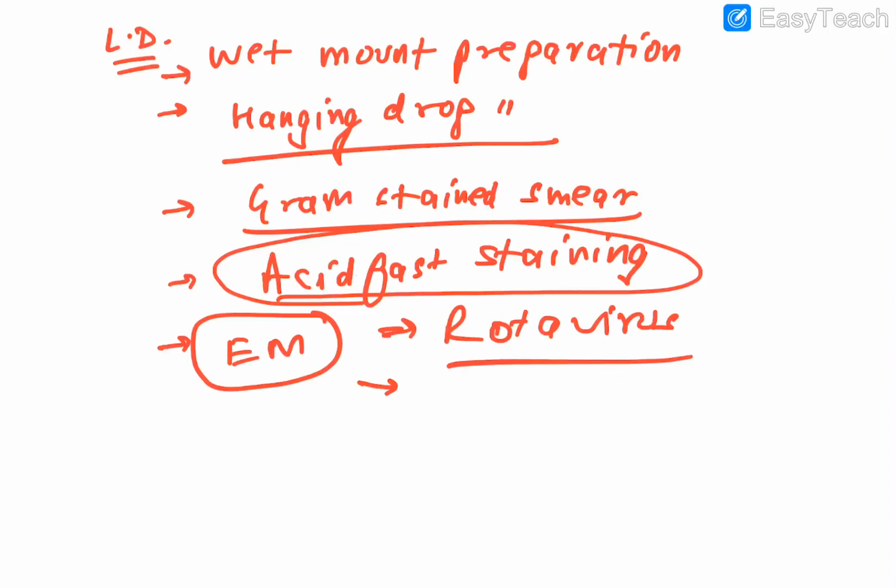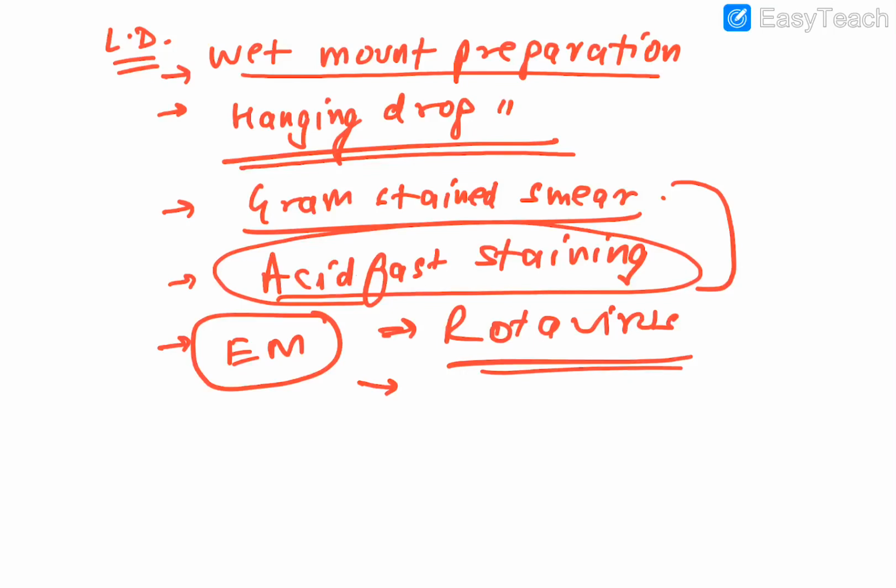This is regarding the microscopy which you can do. Firstly, you can go for the wet mount preparation. Then you can go for this hanging drop. Then you can go for these two smears, that is gram stain and acid fast staining, and you can go for electron microscopy, that is for rotavirus. Okay, guys. So this is regarding the microscopy.